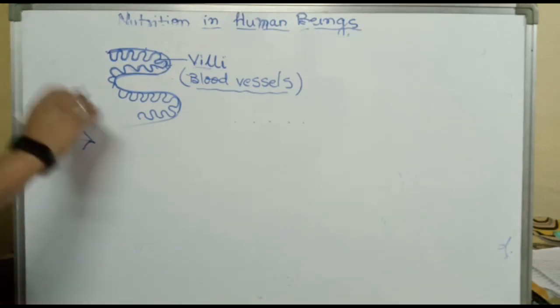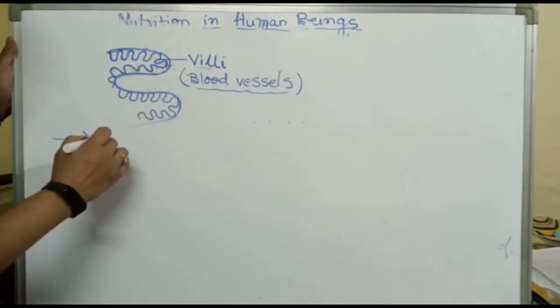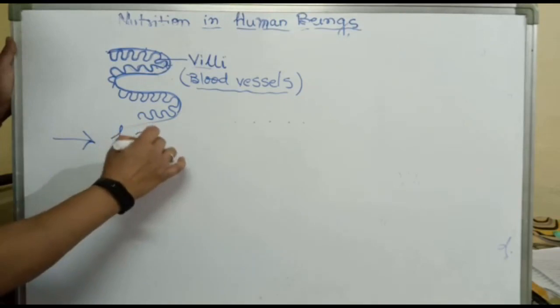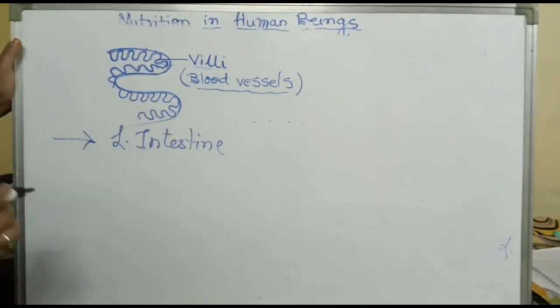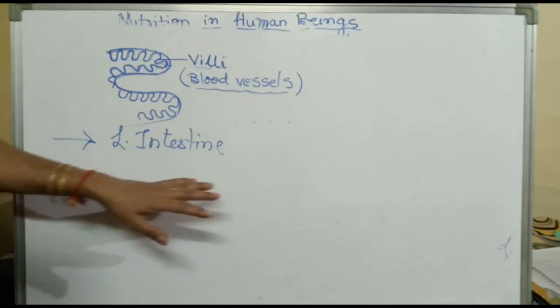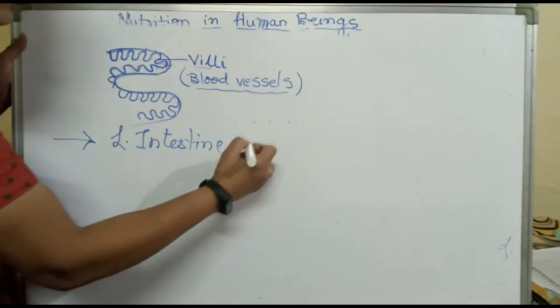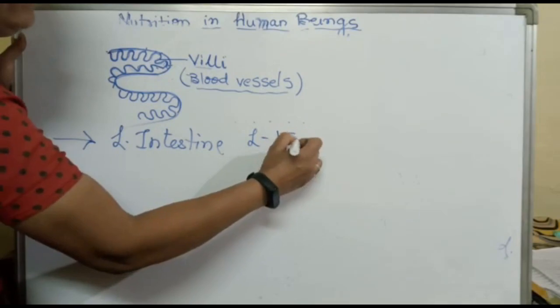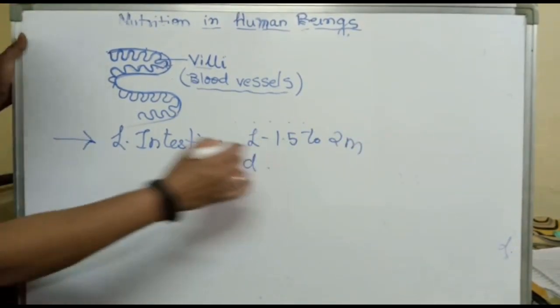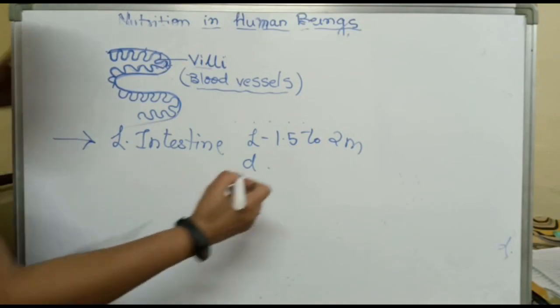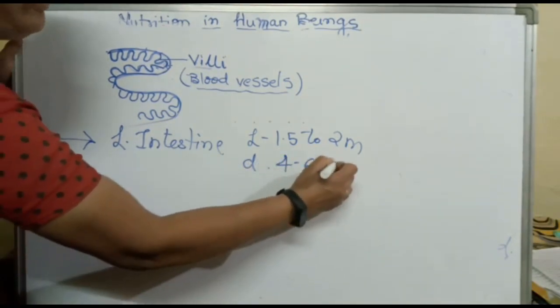Now the undigested food finally moves to the large intestine. The undigested food is sent to the large intestine. The length of the large intestine is approximately 1.5 to 2 meters, and its diameter is nearly 4 to 6 centimeters.